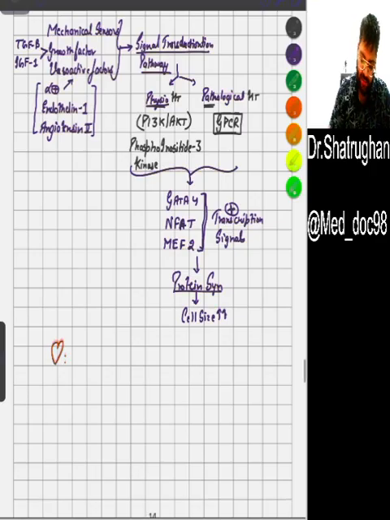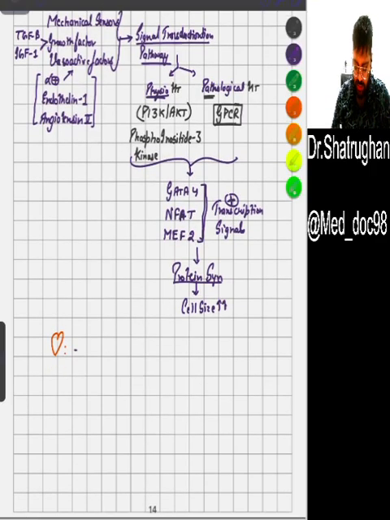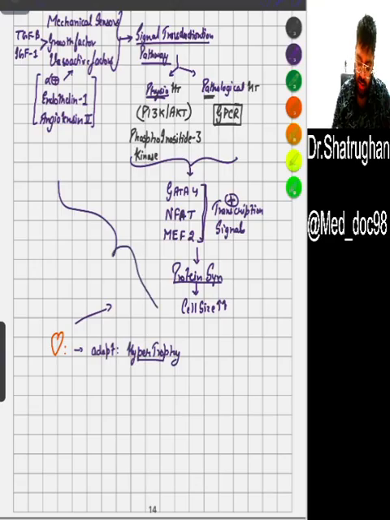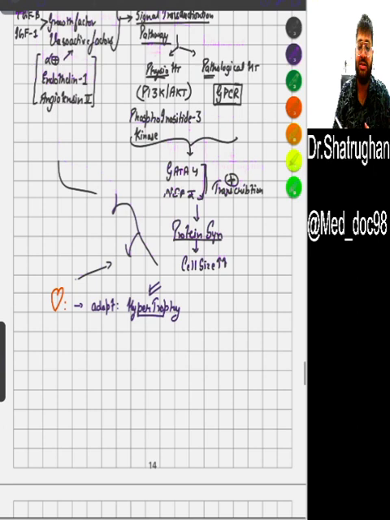So in that person, the first thing is the heart will try to adapt, and how the heart adapts is by hypertrophy, and the heart will undergo this whole pathway, and the cell will become hypertrophied. What other things will change here?